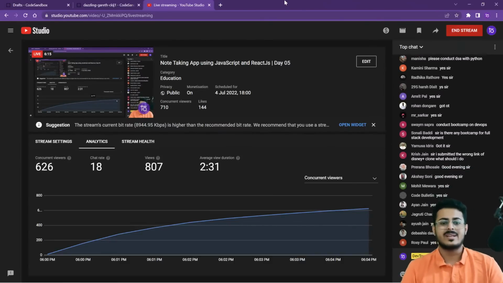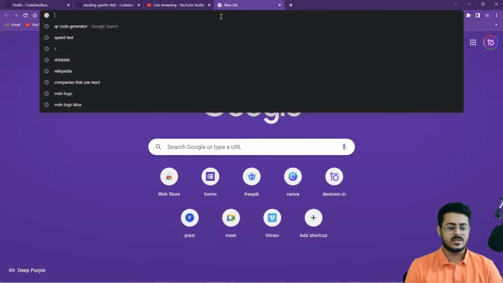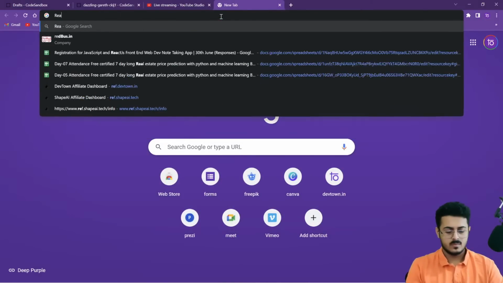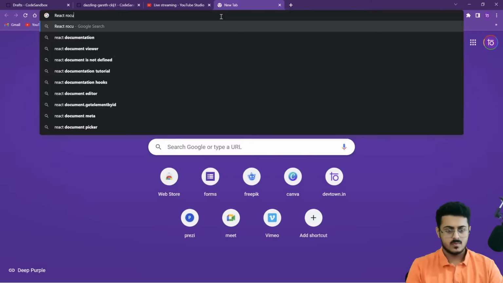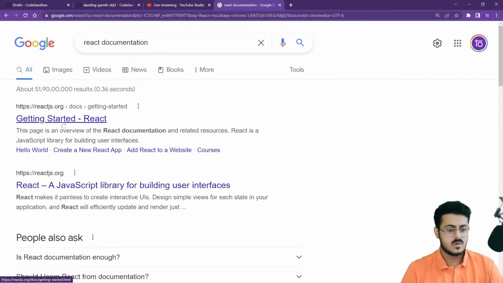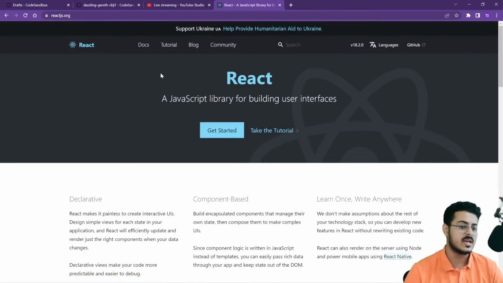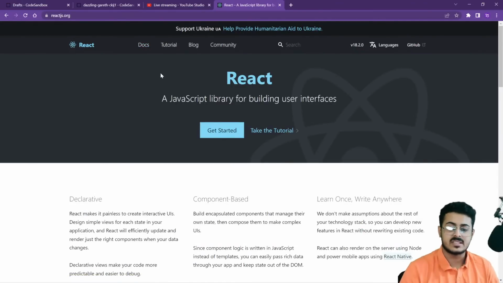Okay, so React, let's go to the React documentation first of all. This is the getting started documentation of React, as you're able to see. And it has been described as a JavaScript library for building user interfaces.